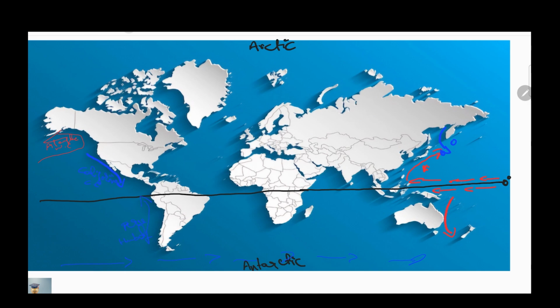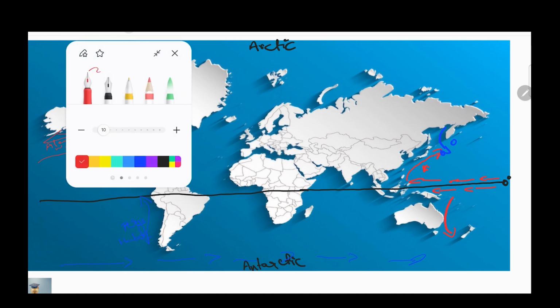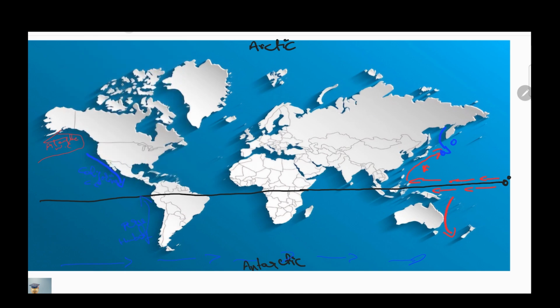I will repeat once the total ocean currents of the Pacific Ocean. First, this is the North Equatorial Current. This is the Kuroshio warm current. This is the East Australian warm current.